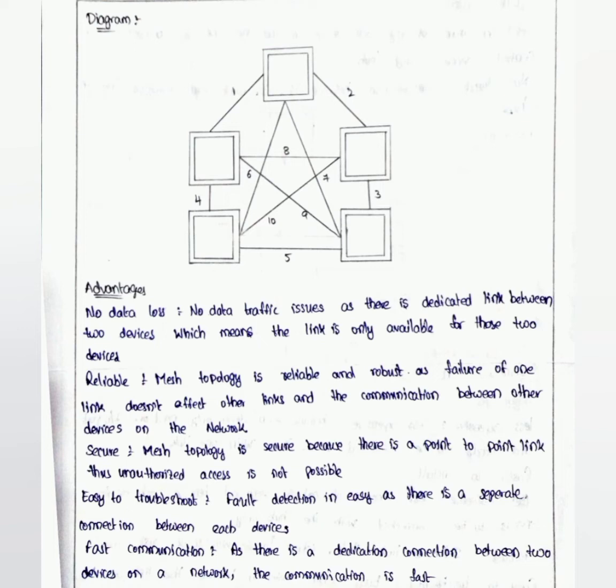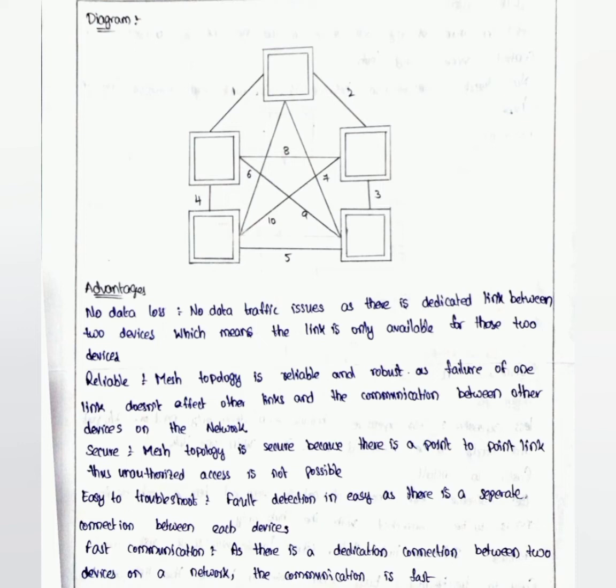Advantages of this mesh topology: no data loss and no data traffic issues, as there is a dedicated link between two devices, which means the link is only available for these two devices. Next one is reliable. Mesh topology is reliable and robust as the failure of one link does not affect the other links and communication between other devices on the network. Next one is secure. Mesh topology is secure because there is a point-to-point link. Unauthorized access is not possible in this topology.